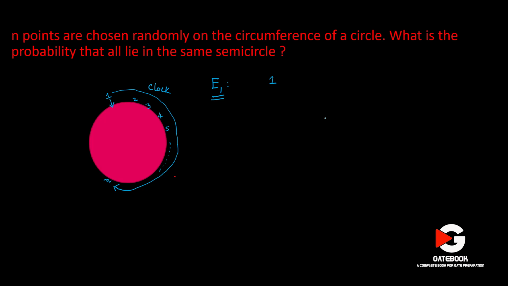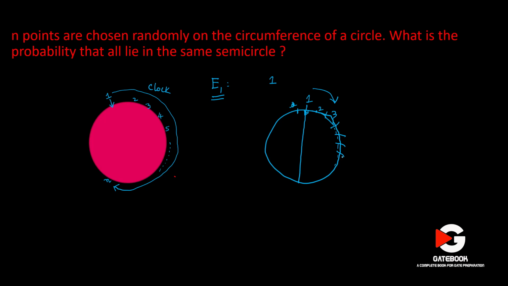For example, this is your circle and this is point 1 which is leading. All other points should belong to the same semicircle where 1 belongs. Then definitely 2 cannot be here, because in the clockwise direction 1 should lead, and then all the points should be after 1: 2, 3, and so on. Correct? Now, for that event to happen, they all should belong to this area.